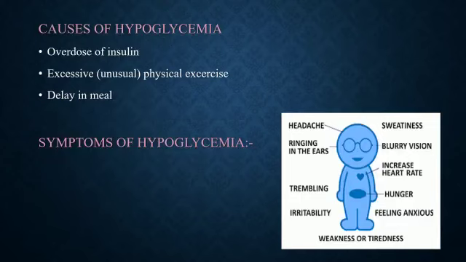For example, if the doctor has prescribed 20 units, sometimes due to the hurried situation of the nurse, she will give 30 units of insulin. Suddenly, the patient will go into a hypoglycemic stage. Other causes are excessive physical exercise, delay in a meal or a missed meal. If food is not consumed, the carbohydrate level will be lower. On that, if we are giving insulin, the patient will go into a hypoglycemic stage or unconscious stage. Symptoms of hypoglycemia: headache, blurry vision, increased heart rate, hunger, irritability, weakness or tiredness.